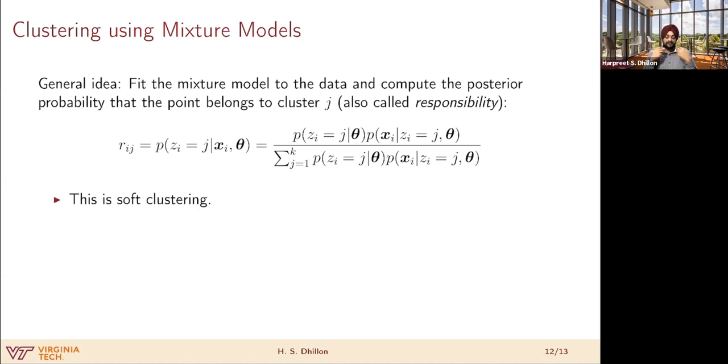We can then compute the posterior probability that the point belongs to cluster j. This is also called the responsibility of cluster j, defined as r_ij, where i is your data point and j is the index of the cluster. This is just the probability that z_i is equal to j, that your point was sampled from distribution j, conditioned on the point and the model parameters.